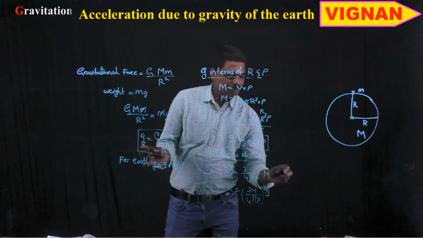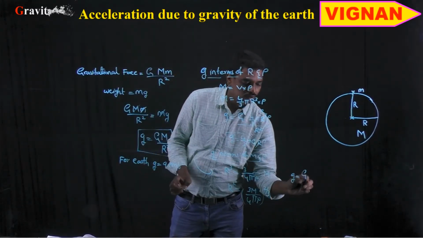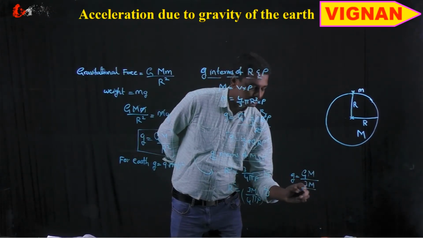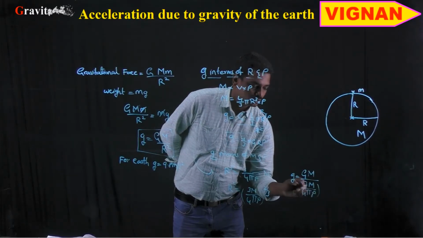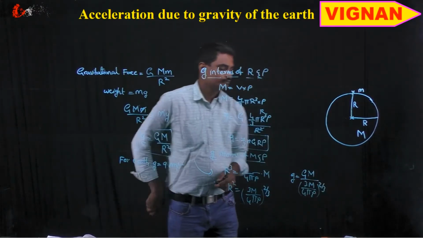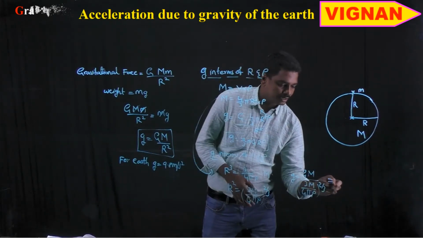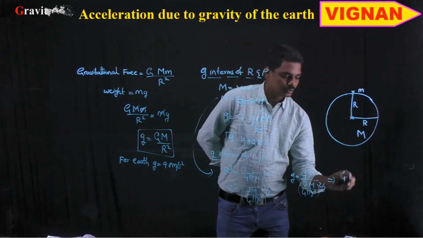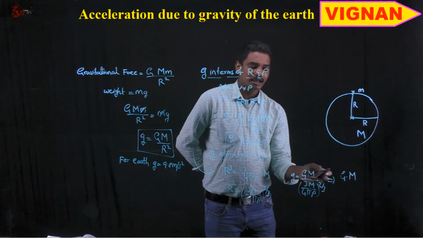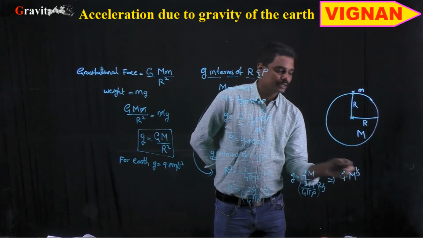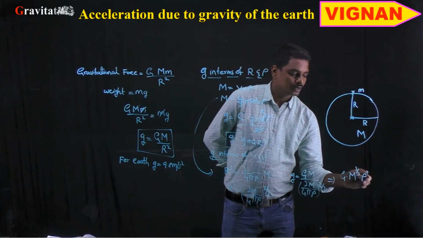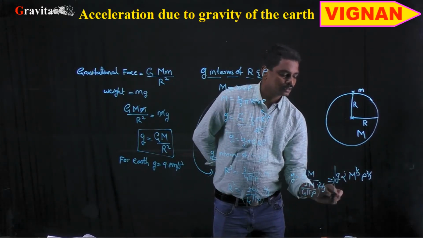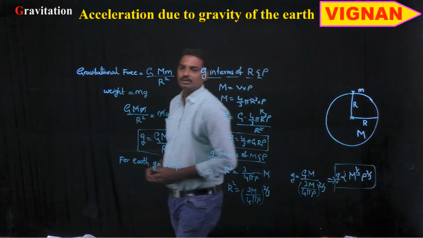Therefore, the expression for g can be written as g is equal to G capital M divided by (3 capital M by 4 pi rho) whole power 2 by 3, from which we get G into M power 1 minus 2 by 3, which is 1 by 3, into rho power 2 by 3. So g is approximately directly proportional to M power 1 by 3 into rho power 2 by 3.